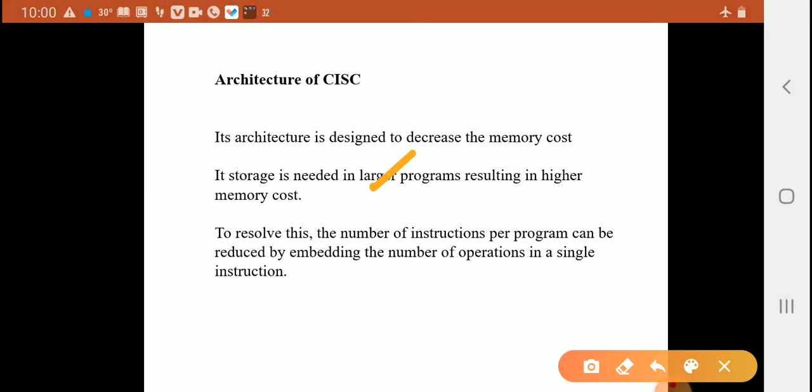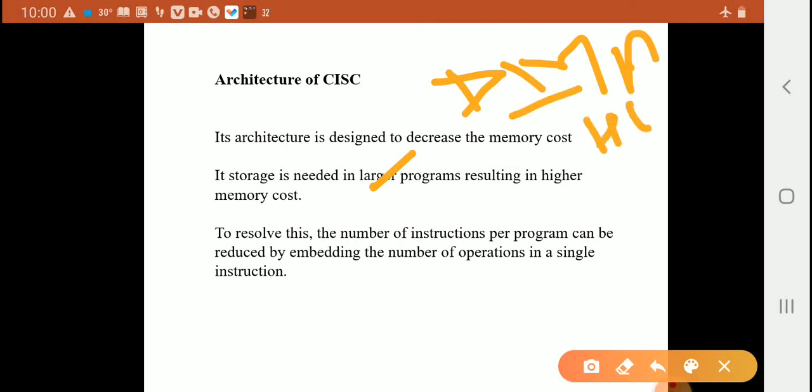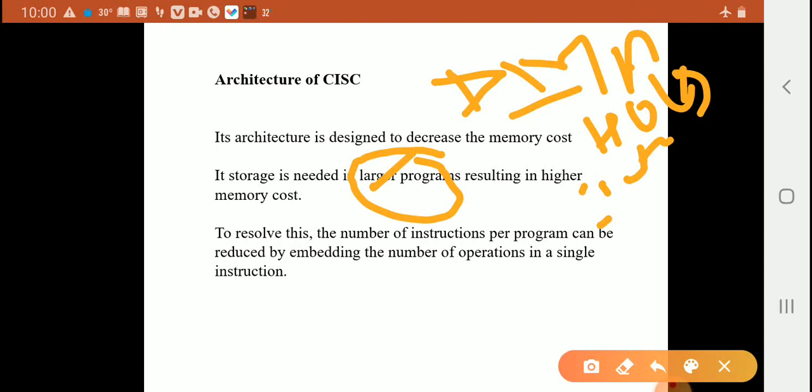Larger programs involve program counters, timer, status, DMA. DMA hold signal, interrupt signal, result in higher memory cost. So larger programs means DMA. DMA is direct memory access; we use two signals, HOLD and HLDA, and different interrupt programming.